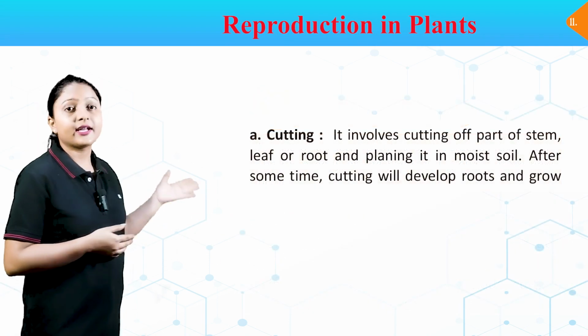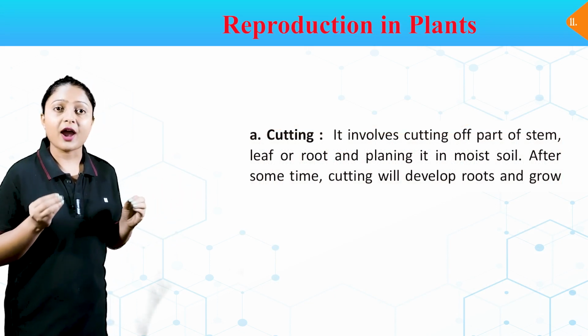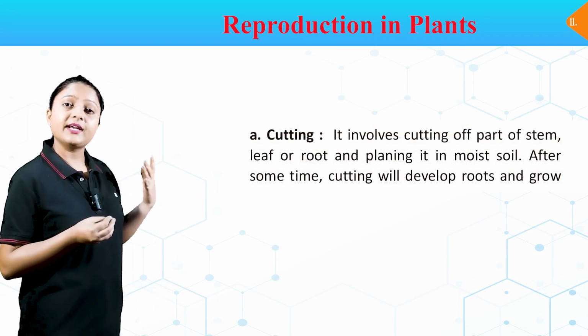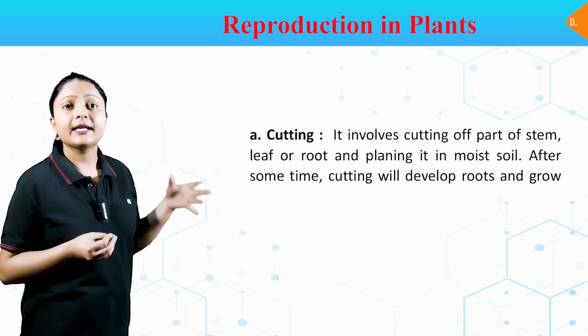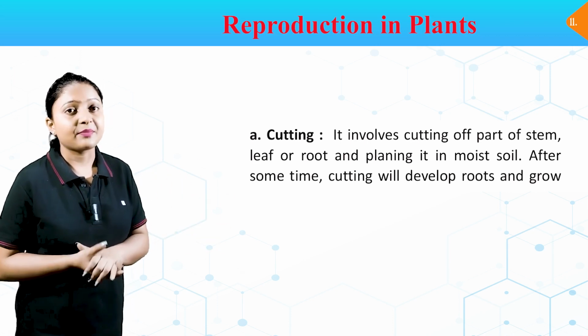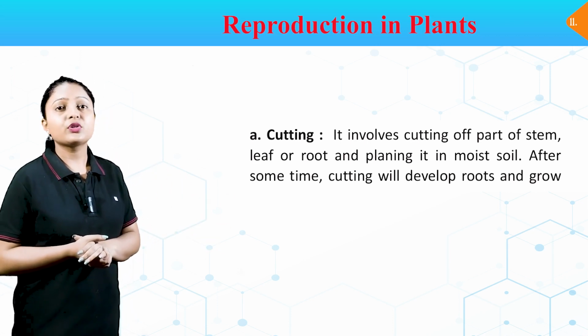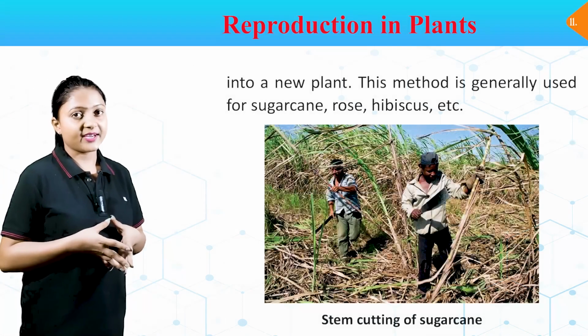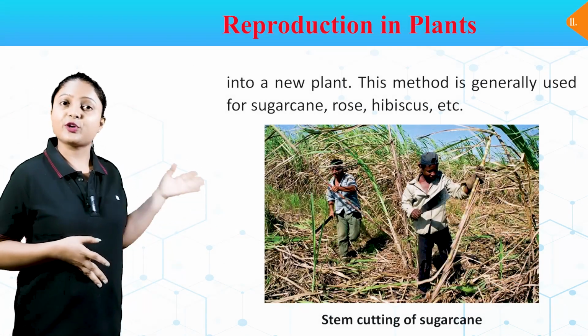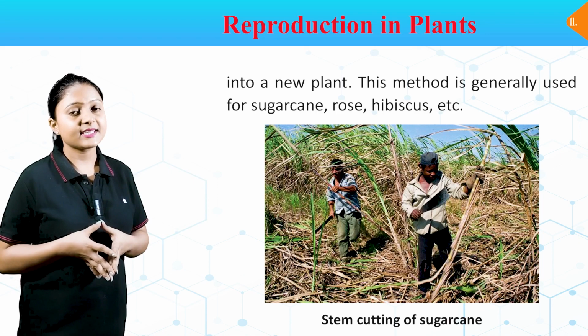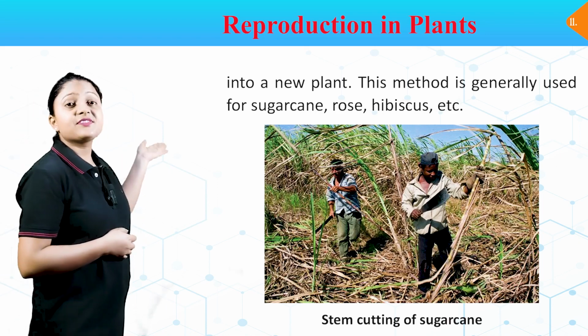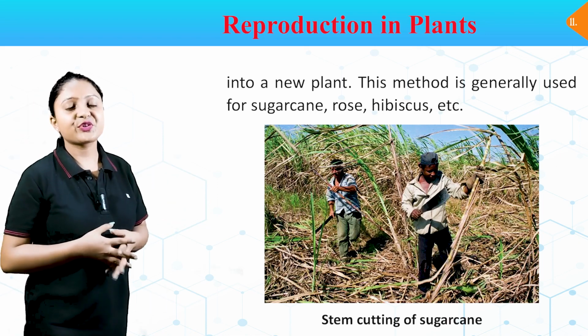Number A. Cutting. It involves cutting off part of a stem, leaf or root and planting it in moist soil. After some time, the cutting will develop roots and grow into a new plant. This method is generally used for sugarcane, rose, hibiscus, etc. In this image, we can see stem cutting of sugarcane.